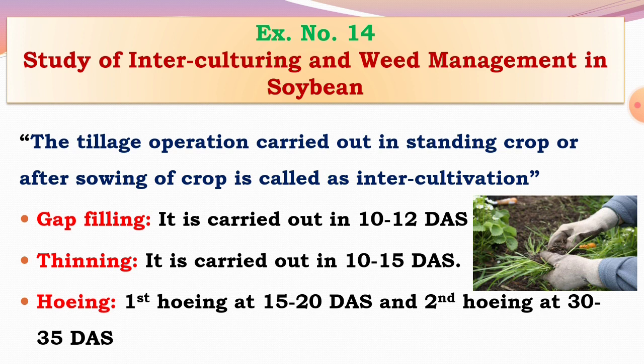Then hoeing. One or two hoeings are required for the soybean crop.